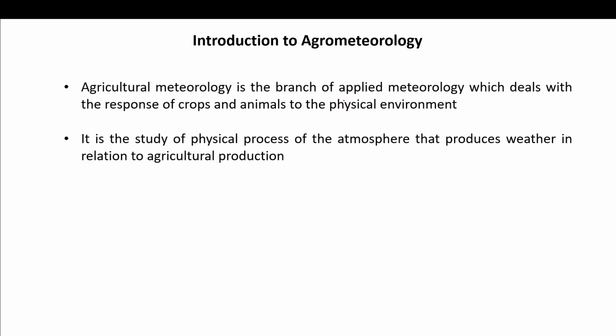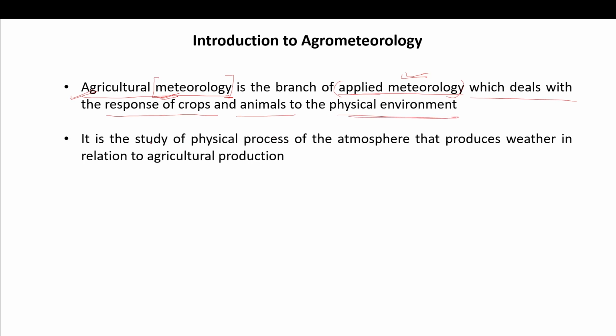So, agriculture metrology is the branch of applied metrology. Earlier we have studied about metrology. Now here comes the term agriculture metrology. Agriculture metrology means metrology is now used for the purpose of agriculture. This is the applied metrology which deals with the response of crops and animals to the physical environment.